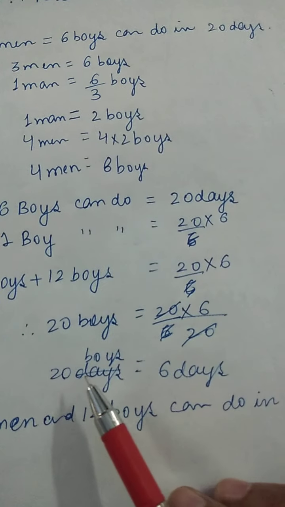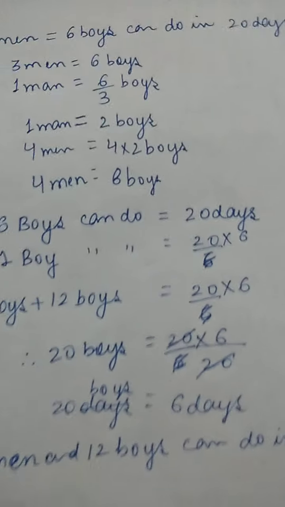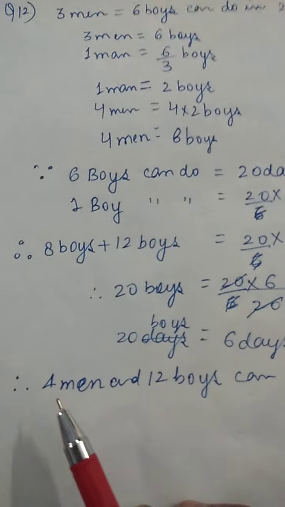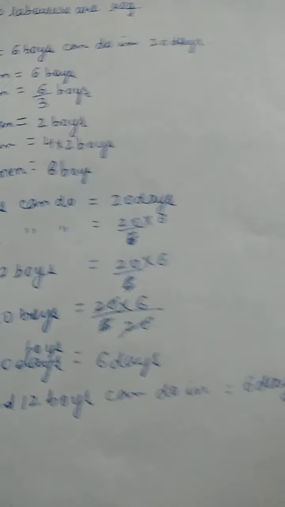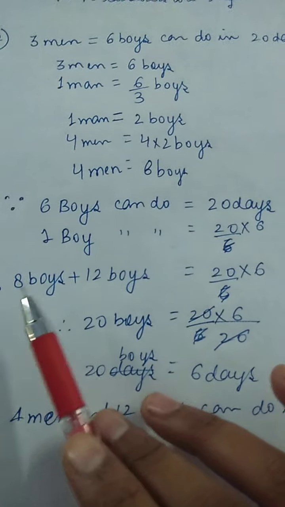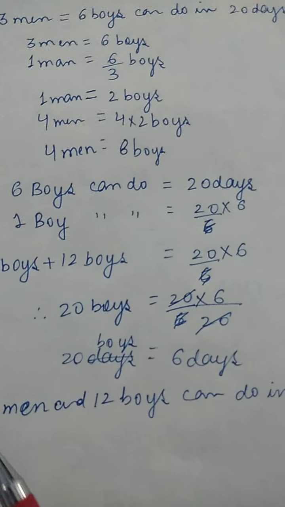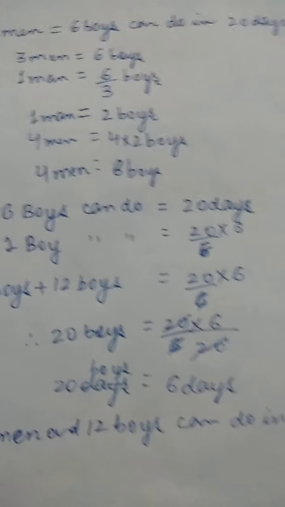Which will be equal to the value of 20 boys equals 6 days. Now 20 boys means 8 boys and 8 boys means 4 men. So 4 men and 12 boys is equal to 6 days.